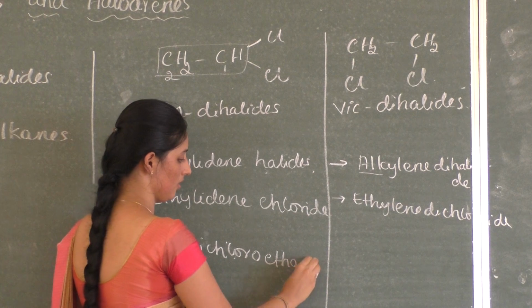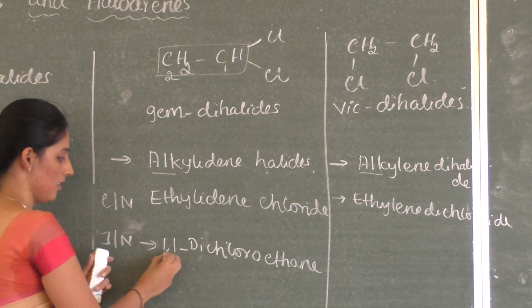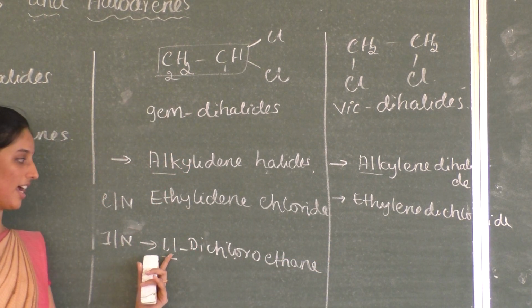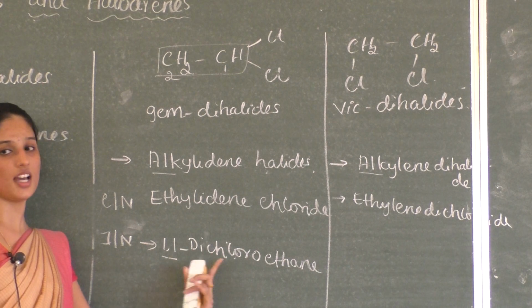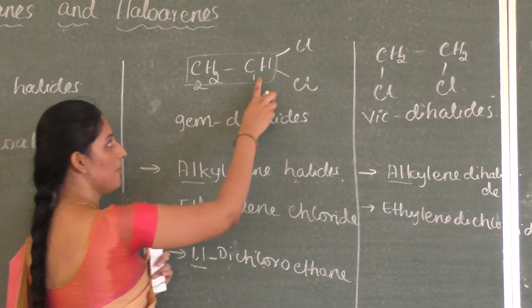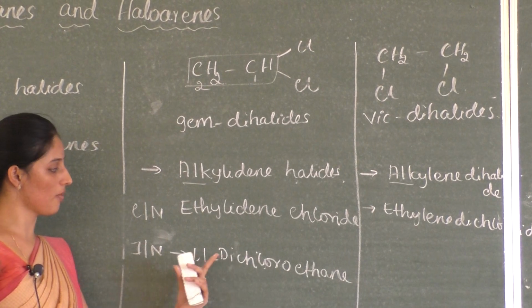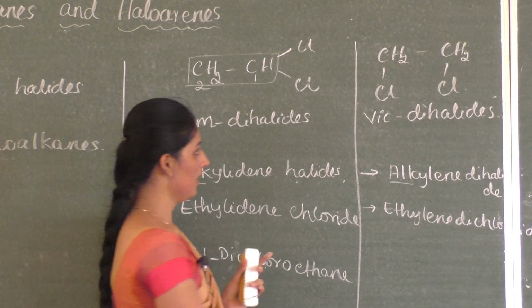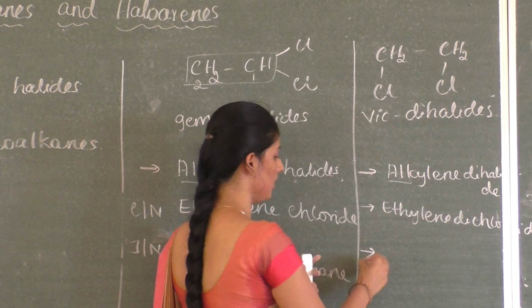Ethane, so it is 1,1. Here this number indicates that 2 chlorine atoms are attached on the same carbon atom. So it is 1,1-dichloroethane. And come to this, how to name this compound?